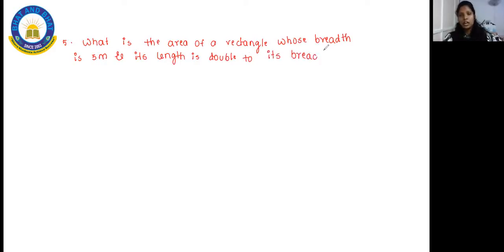You have to find the area of the rectangle.